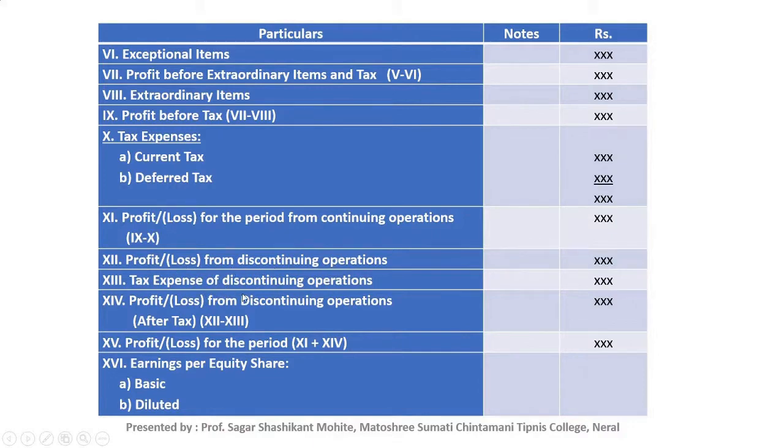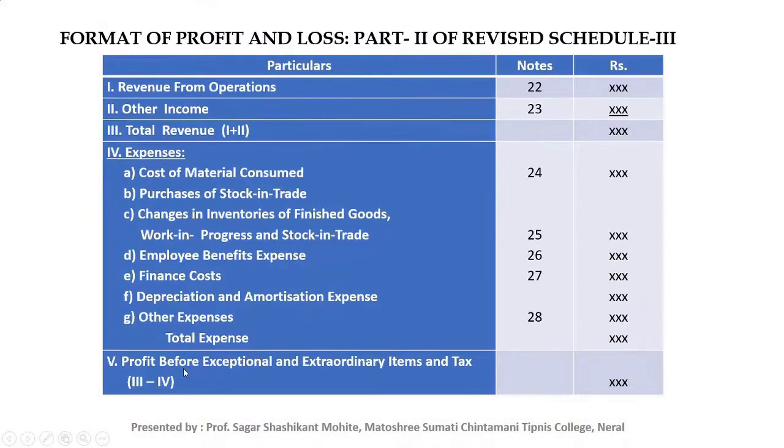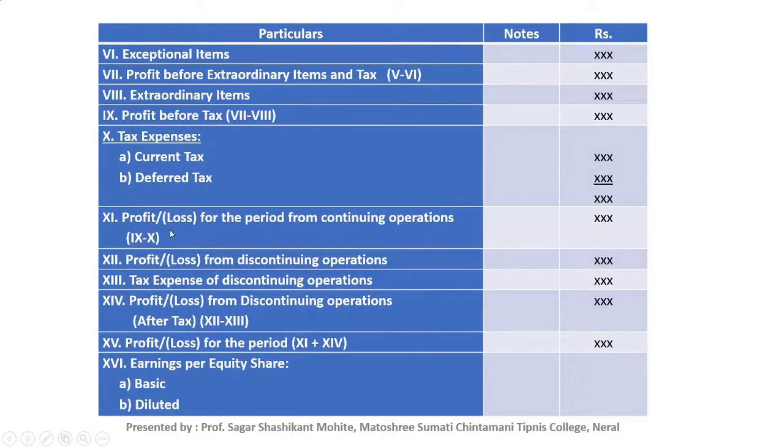So here you will find profit before tax directly. After that you need to deduct tax expenses, and you will find profit after tax. This is for your practical problem.